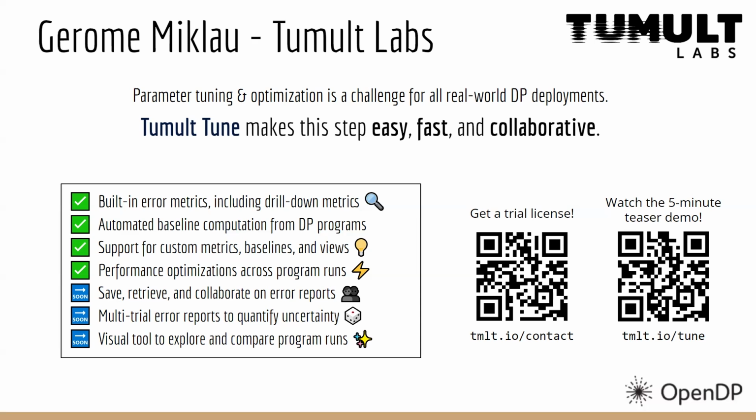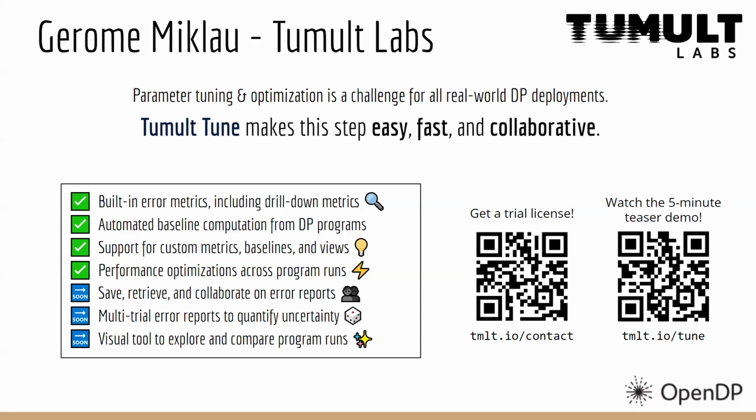So we've built a product to make tuning easy, fast, and hopefully collaborative. This is an extension to the Tumult Analytics library, which takes out a lot of the error-prone and annoying work involved in getting tuning done and an optimization of your algorithm.